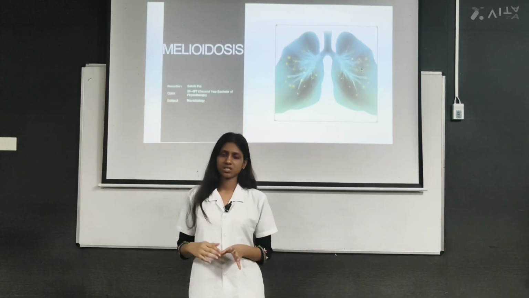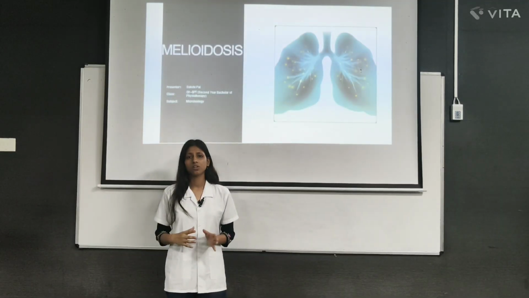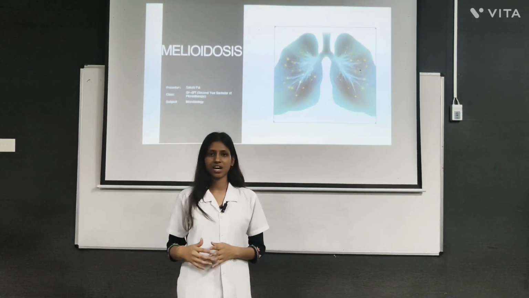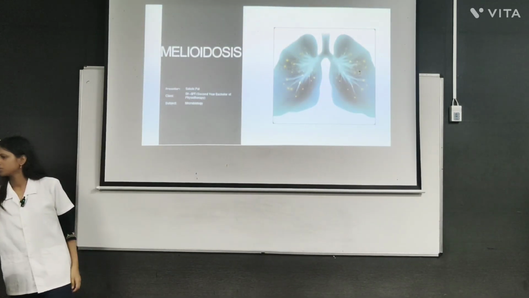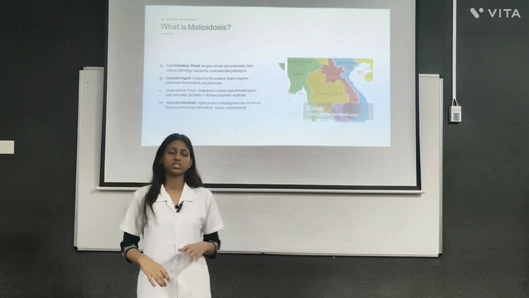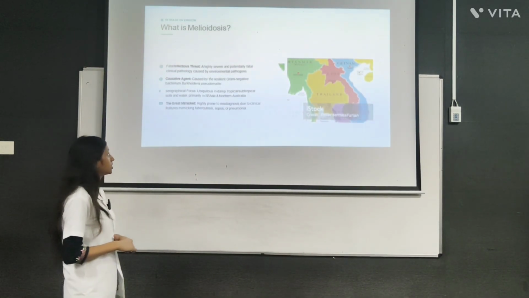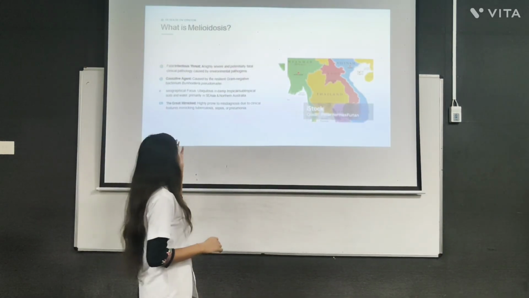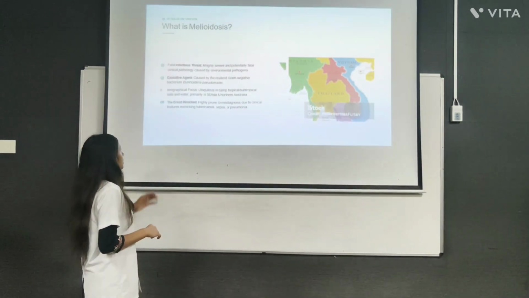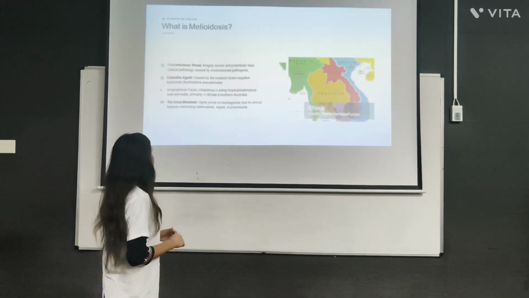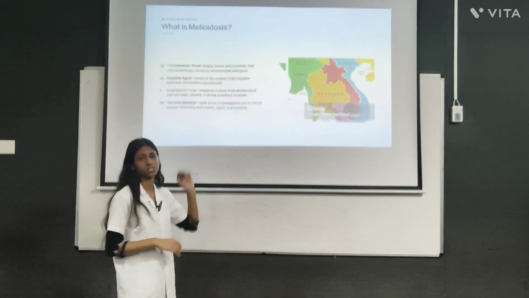The mode of transmission of this disease is through contaminated soil and water. It is often common in Asian regions such as India and Thailand. Now, what is melioidosis? Melioidosis is a serious, highly severe and potentially fatal clinical pathology caused by environmental pathogens. The causative agent is the gram-negative bacterium Burkholderia pseudomallei. It is also known as the great mimickers disease since it is highly prone to misdiagnosis due to clinical features mimicking tuberculosis, sepsis, and pneumonia.